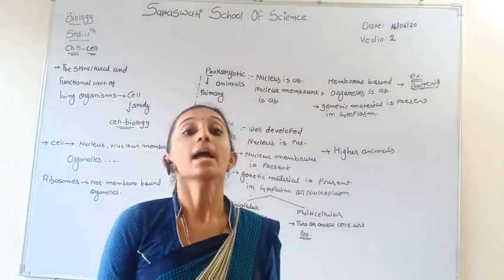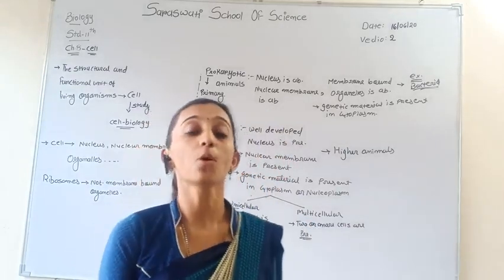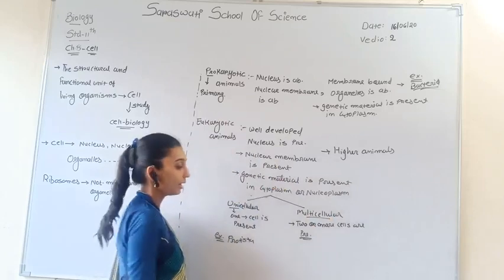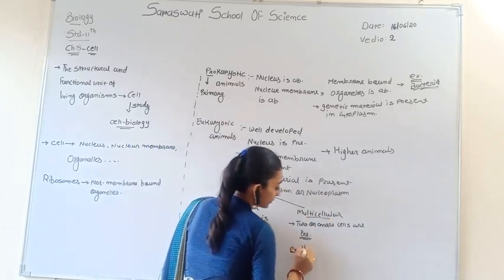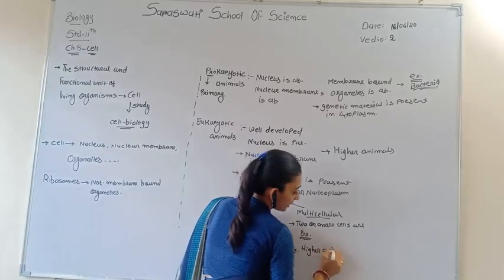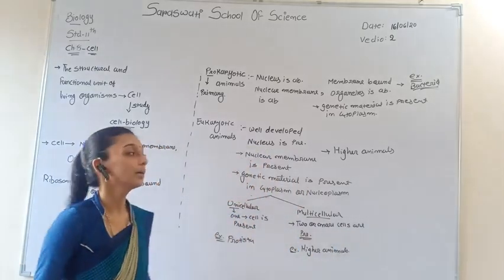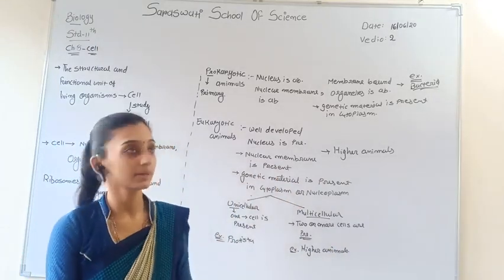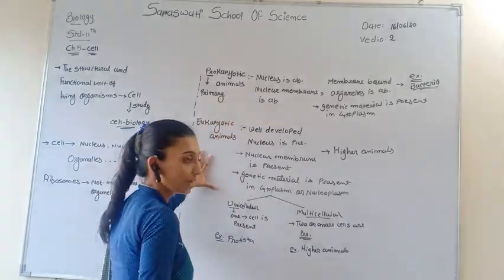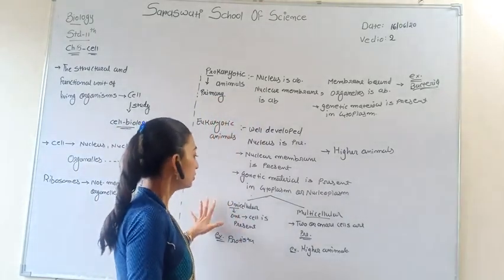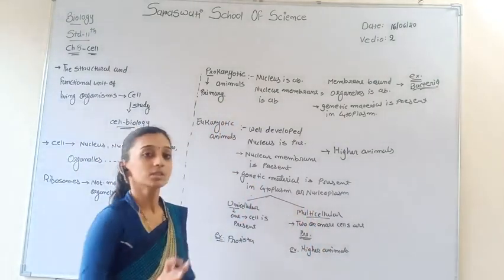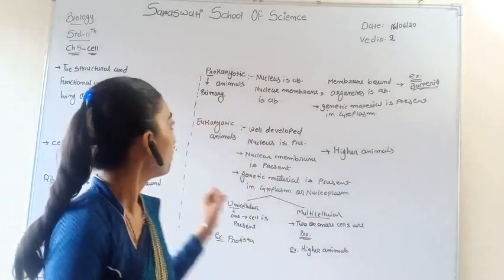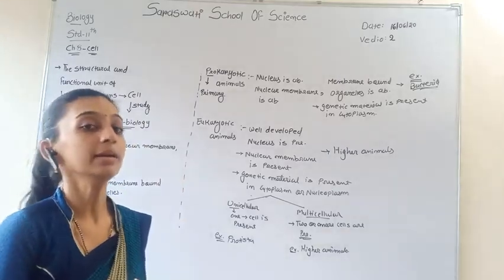The cells combine to form tissues, tissues form organs, and organ system level organization is found in multicellular organisms, for example higher animals. So this is a very basic definition of prokaryotes, eukaryotes, unicellular and multicellular.